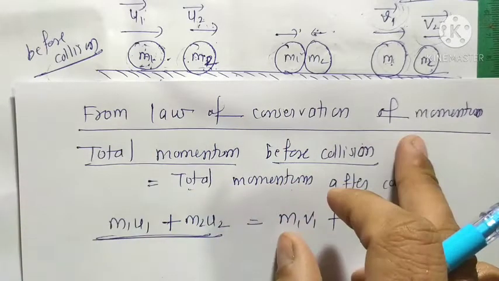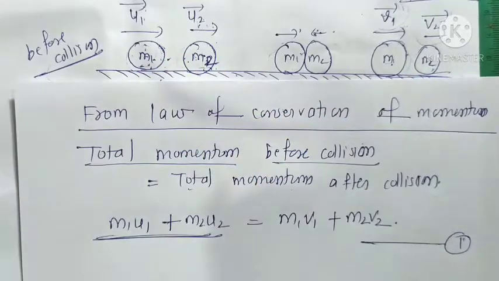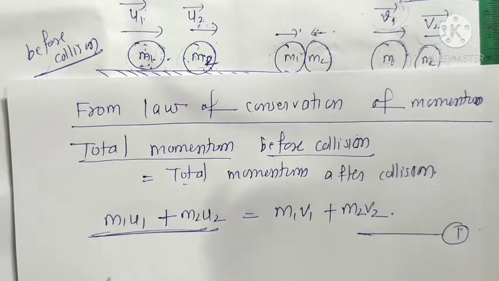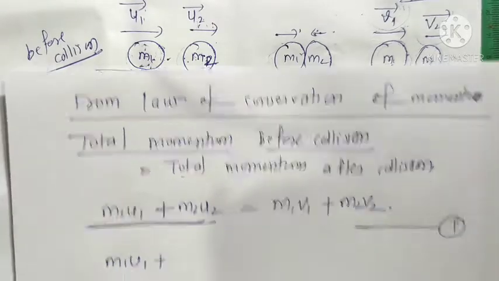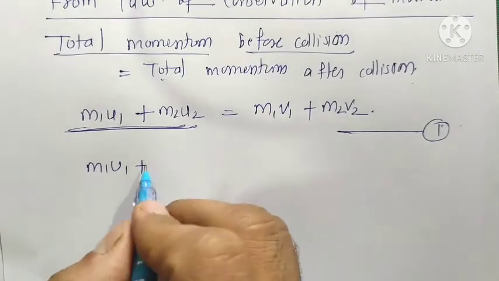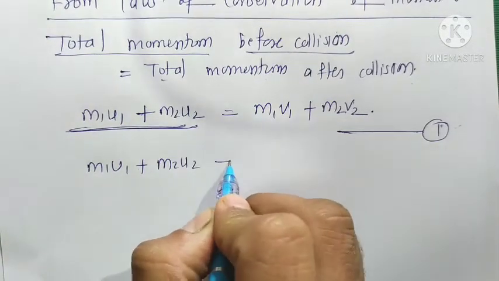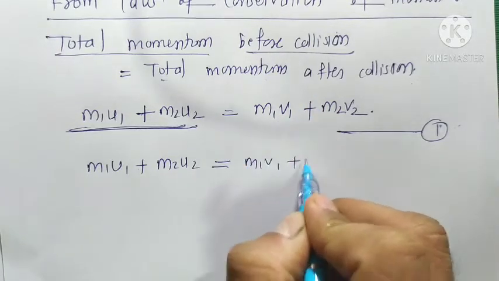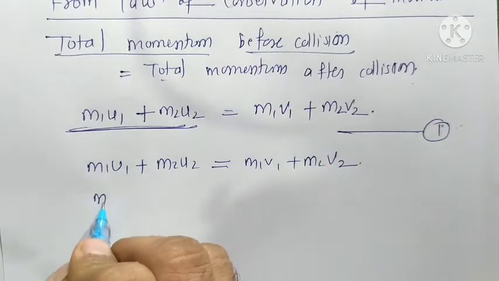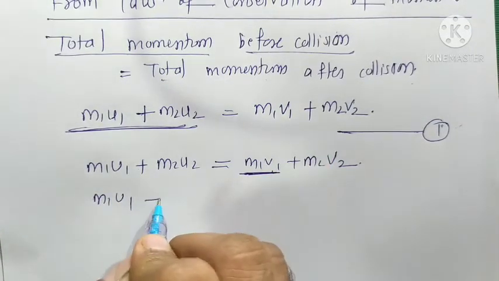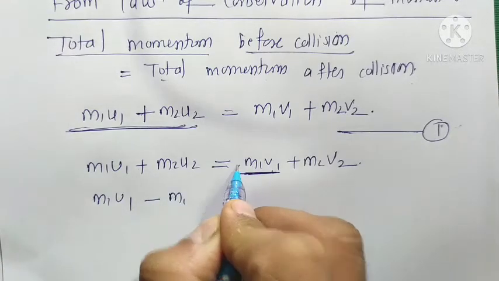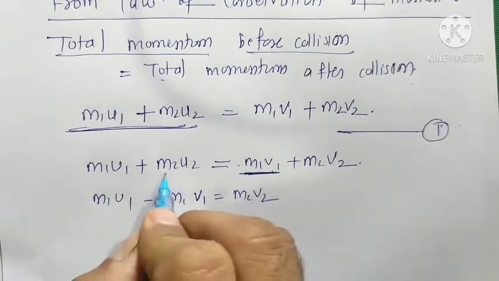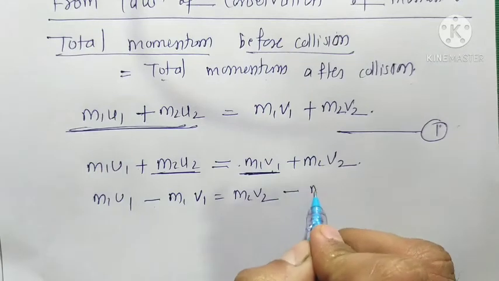This collision is one dimensional motion. Now we further solve equation 1. We have m1 u1 plus m2 u2 equal to m1 v1 plus m2 v2. The term m1 v1 comes to the left hand side with a negative sign, and m2 u2 goes to the right hand side, so m1 u1 minus m1 v1 is equal to m2 v2 minus m2 u2.